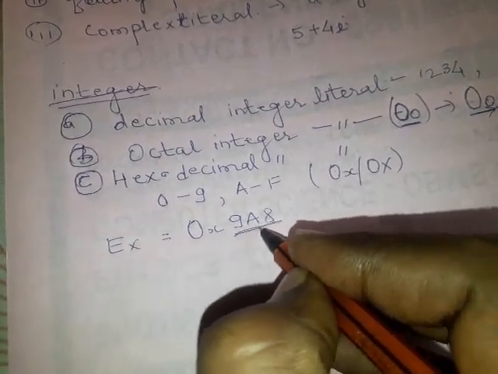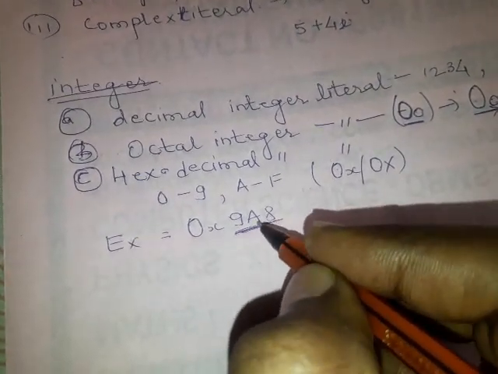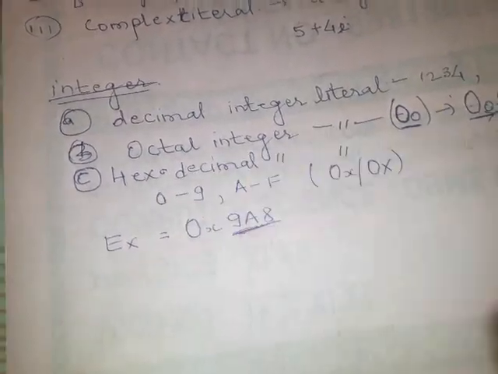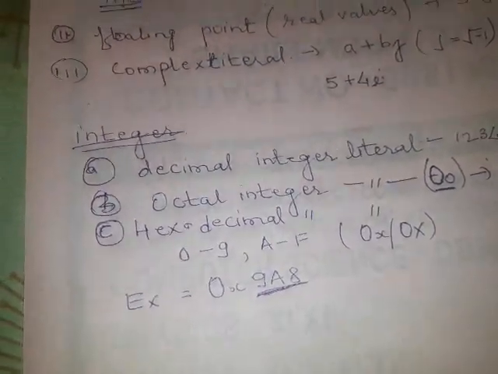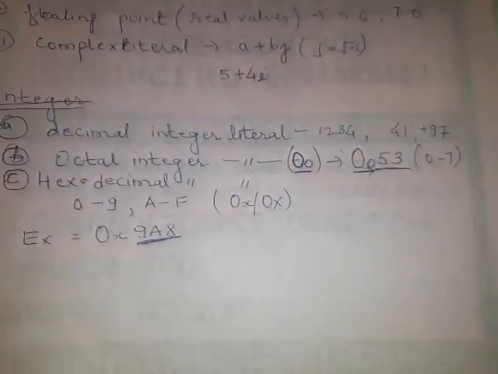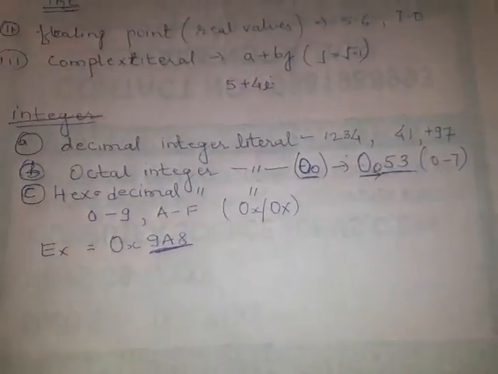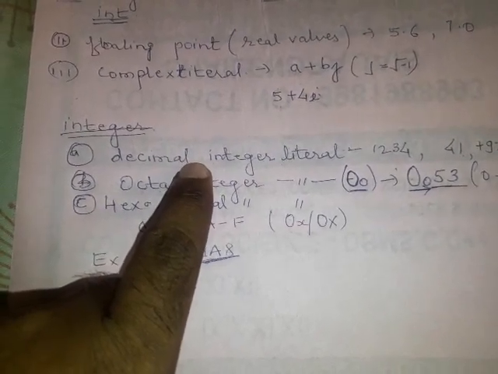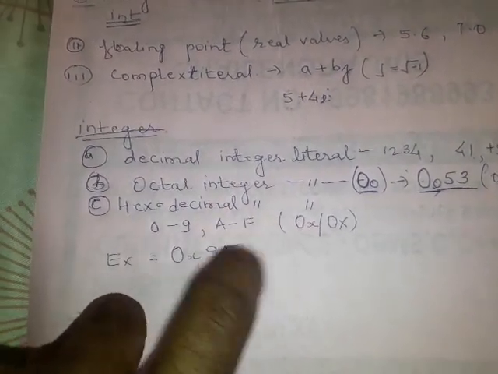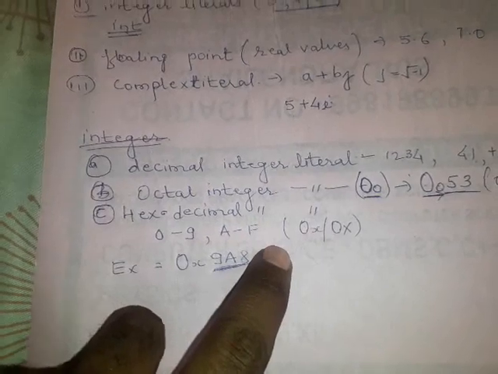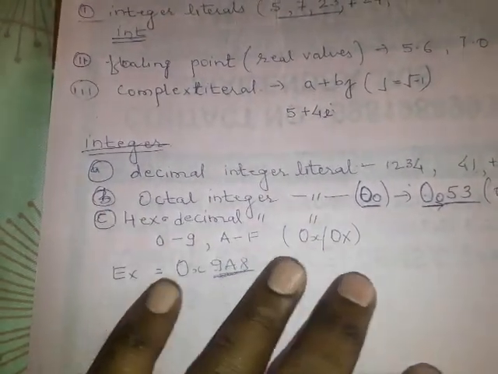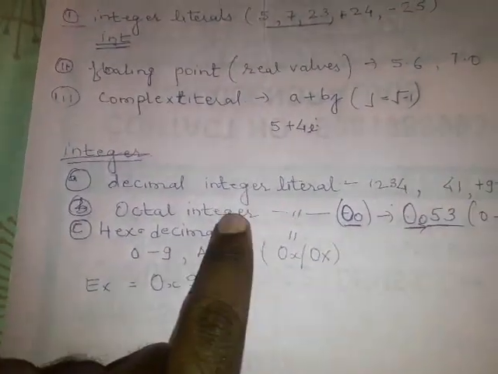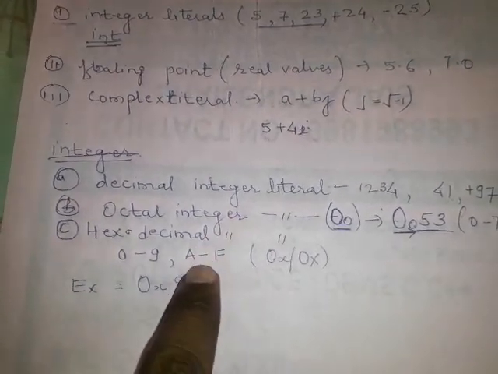Octal and hexadecimal numbers you only have to understand; there is no need to use them in your programming. We have to deal with the decimal integer literal. Somewhere if they are going to be used, I will explain in detail. But for understanding, you have to know how octal and decimal numbers are represented and under which category these integers come.